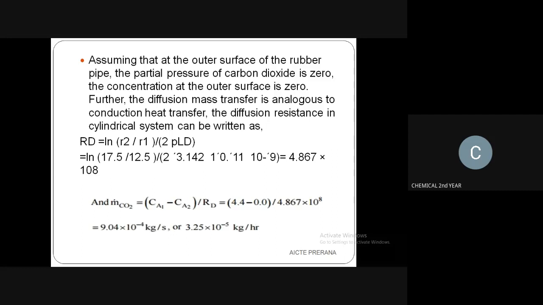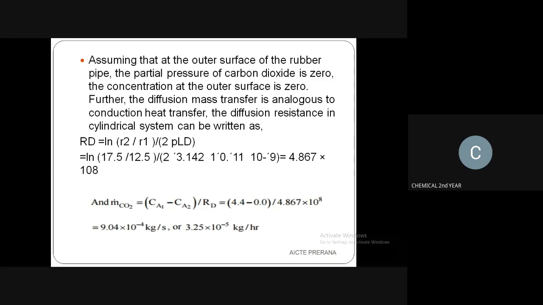Here R2 and R1 are nothing but the radii of the pipe. That is missed in this question. So just note it down that R2 and R1 are the radii of the pipe, and 17.5 is R2, and 12.5 is R1. You can use this for finding the resistance diffusivity.